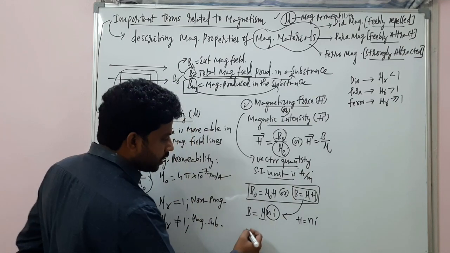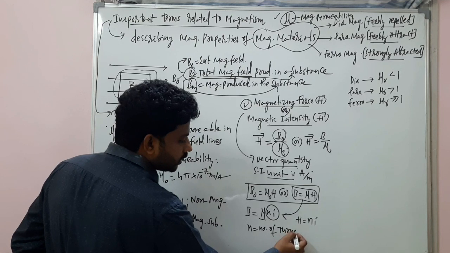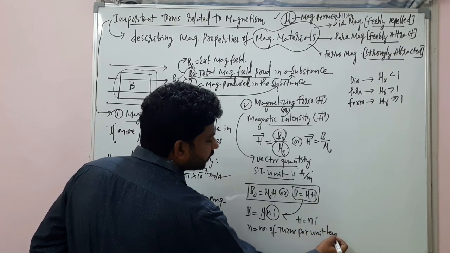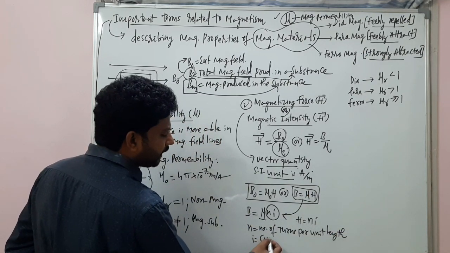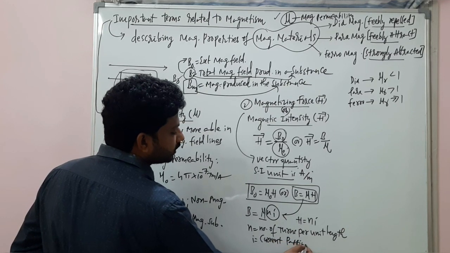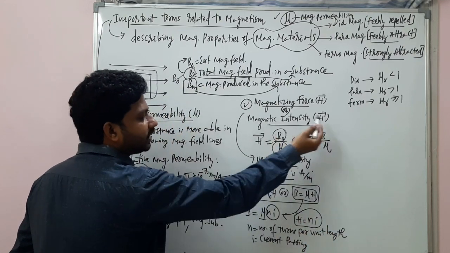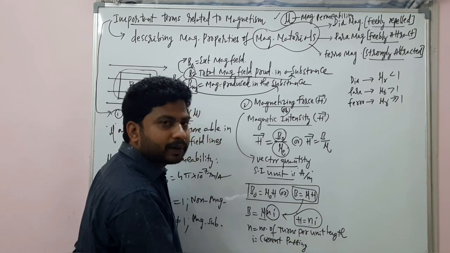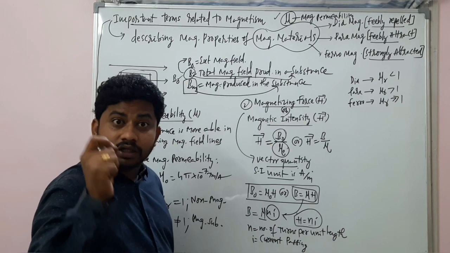What is that n? Number of turns per unit length, and i is the current passing through the solenoid or toroid. Understand? So this H, your magnetizing force or magnetic intensity, can also be defined as the product of number of turns per unit length into the current passing through it.